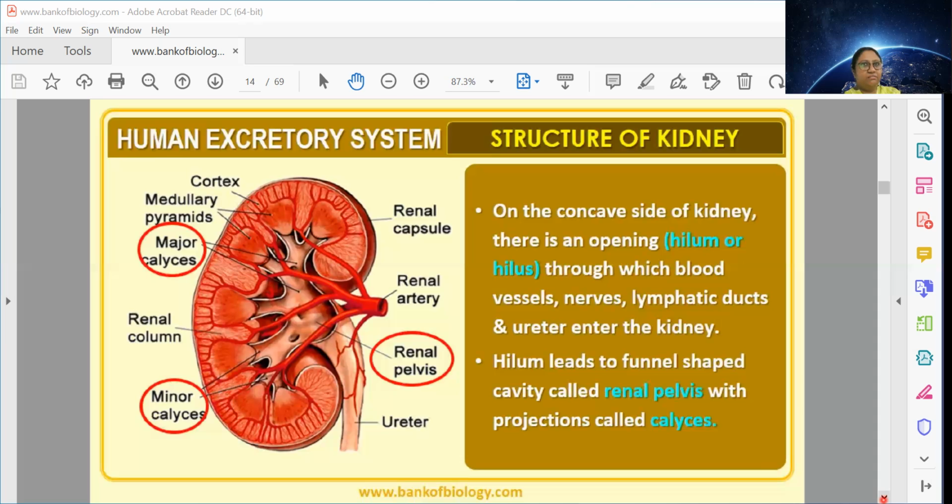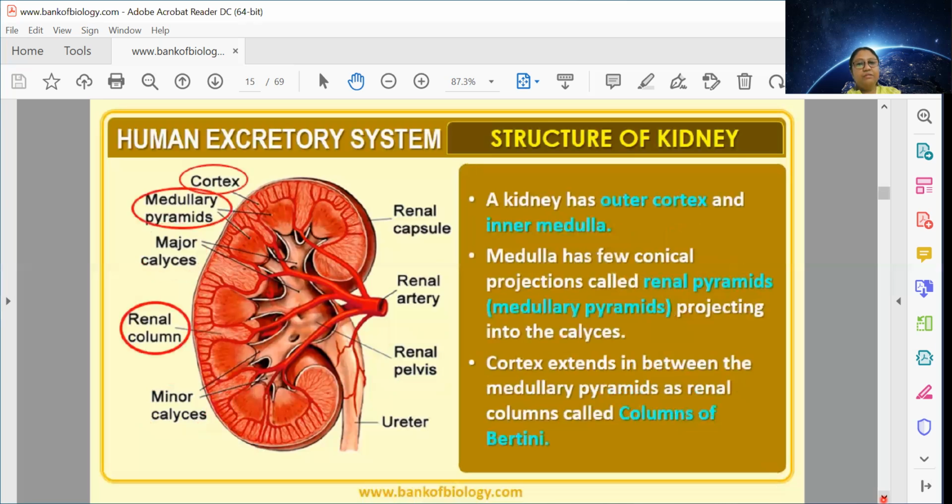Not up to that long, but yes, it is present up to the ureter. Part of the ureter. So, as I said, it is mentioned the same here. You can see that the outer part is the cortex, and then there will be the medullary pyramid.